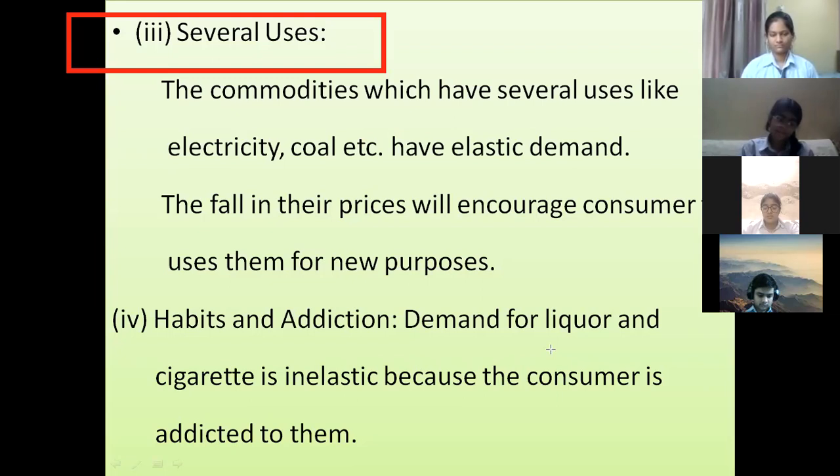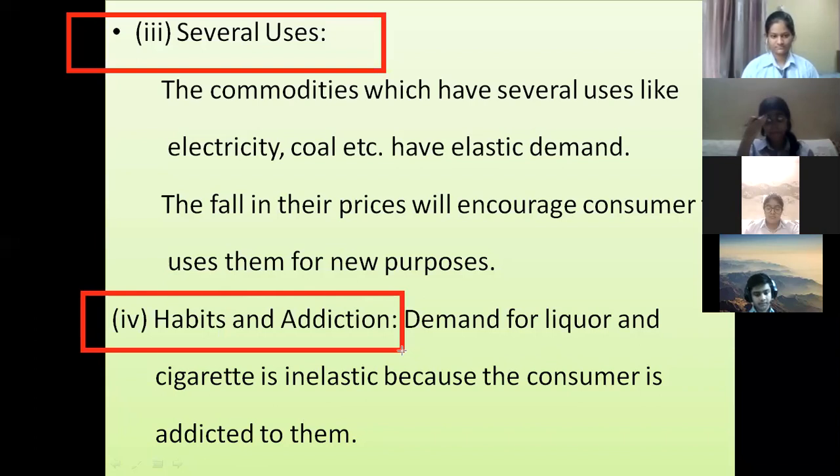Son, we could cook food on petrol if it were multipurpose. Do we cook food at home with petrol today? Please do not try this stunt at home. This is just for the explanation, because petrol has a single use, and when petrol has a single use, obviously its demand will not change even if the price rises. I hope the third point is also clear to everyone, how several uses of commodities affect the elasticity of their product. Now see the fourth one, habits and addictions.